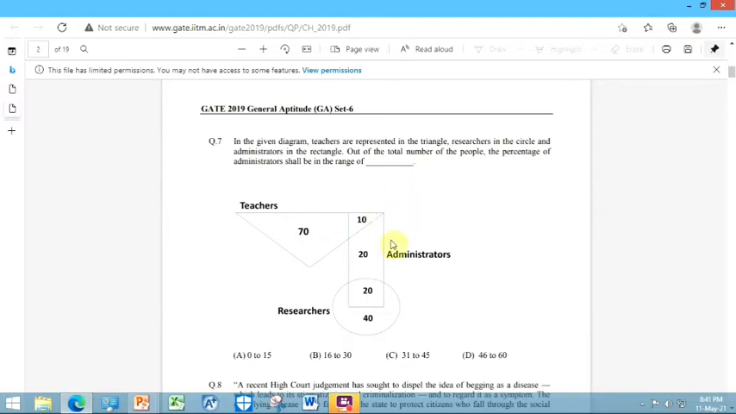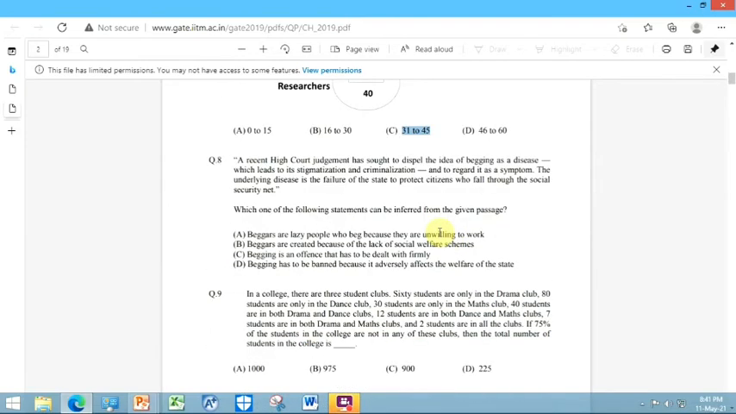So percentage is asked. We can calculate the percentage by the number of administrators divided by the total number of persons. So total is 70 plus 10 plus 20 plus 20 plus 40. 70 plus 30 is 100, so 160. So 50 by 160 is the correct percentage. So the answer will be ranging from 31 to 45. I hope I am clear.